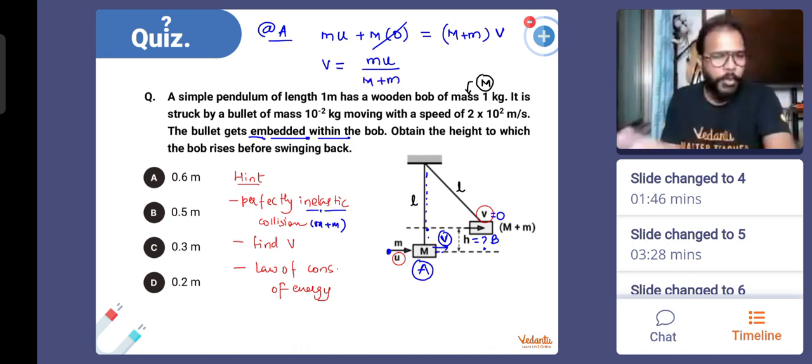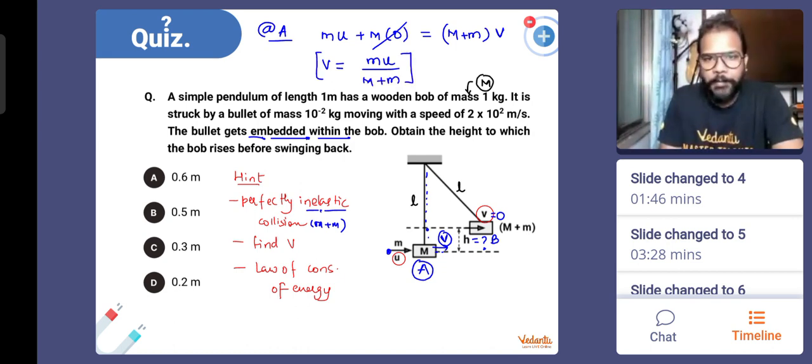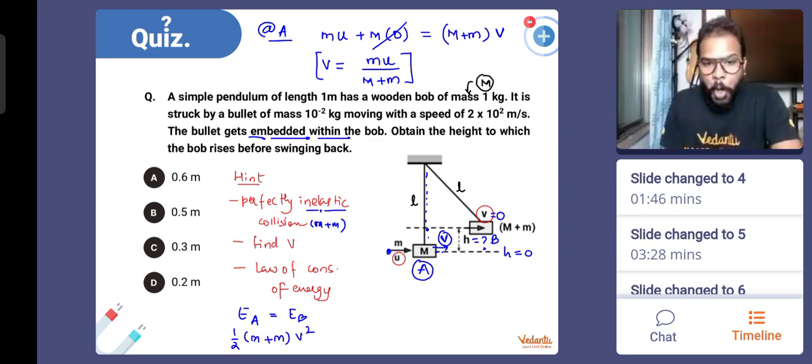So we'll simplify that part. I'll show you the maths separately. The point is, this is the first part of the question. Now you have to just look at it as a vertical circular motion situation where at A, if I define this as h equal to 0, the system has only kinetic energy and no potential energy at all. So between A and B, energy at A should be equal to energy at B. Energy at A is half (M plus m) v squared.